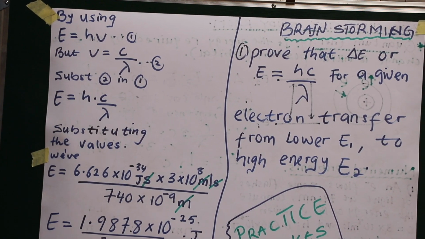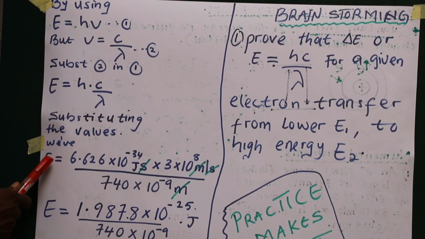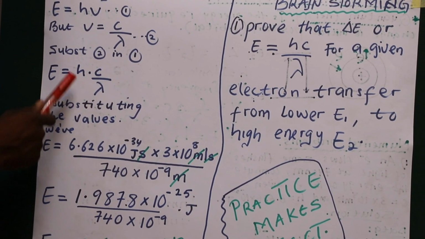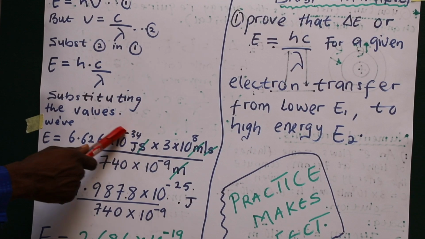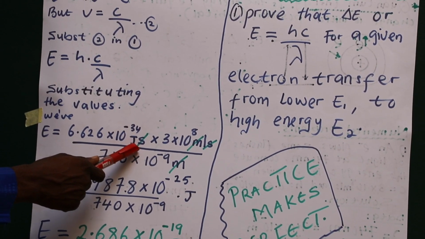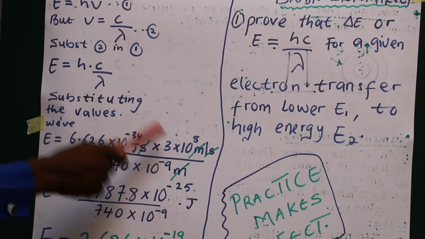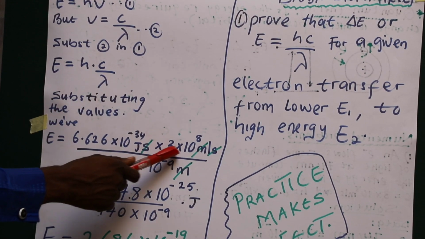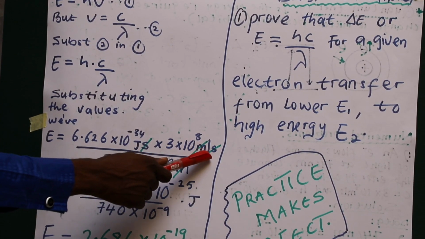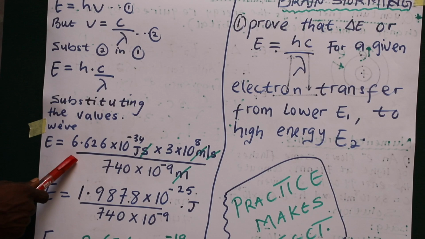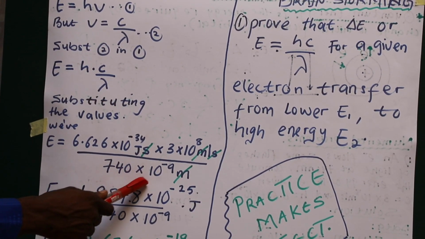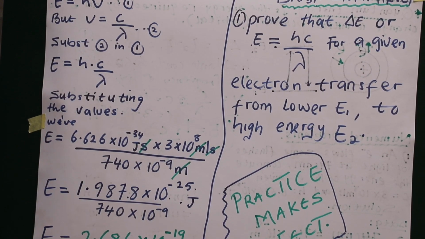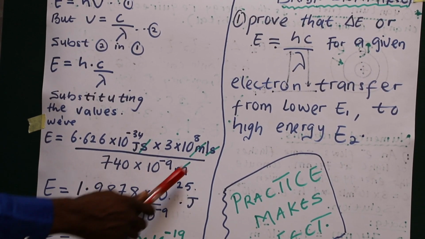Now by substituting all the values given inside the question, we will have E is equal to 6.626, the constant value of h, times 10 to the power of minus 34 joule second, and the constant value of c, 3 times 10 to the power of 8 meter per second, all over the wavelength given, 740 times 10 to the power of minus 9 meter.